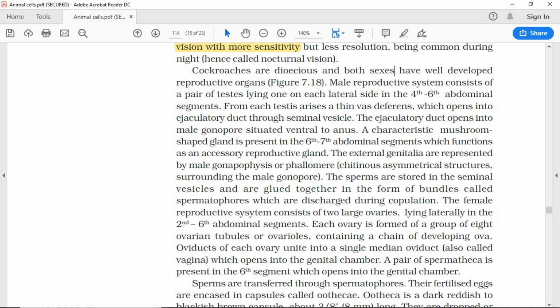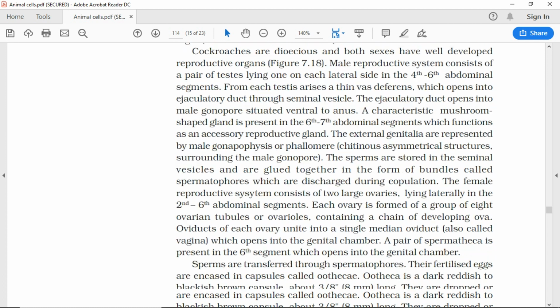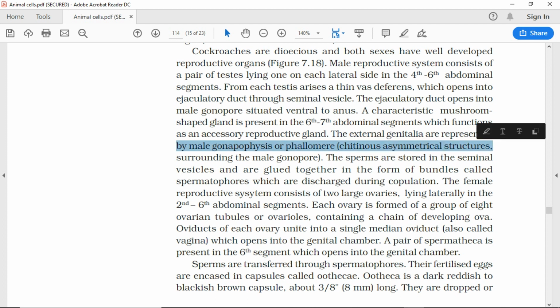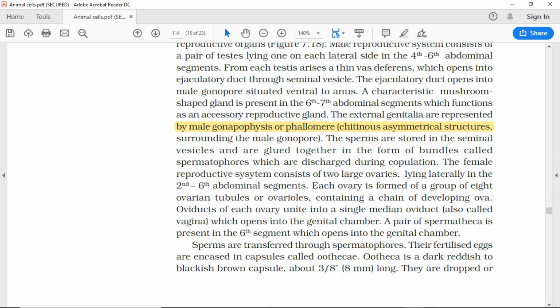A characteristic mushroom-shaped gland is present in the 6th to 7th abdominal segments, which functions as an accessory reproductive gland. The external genitalia are represented by male gonapophysis or phallomere, chitinous asymmetrical structures surrounding the male gonopore.